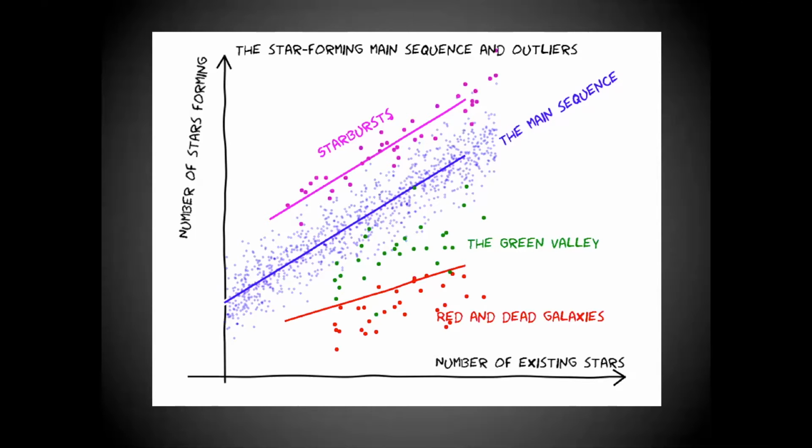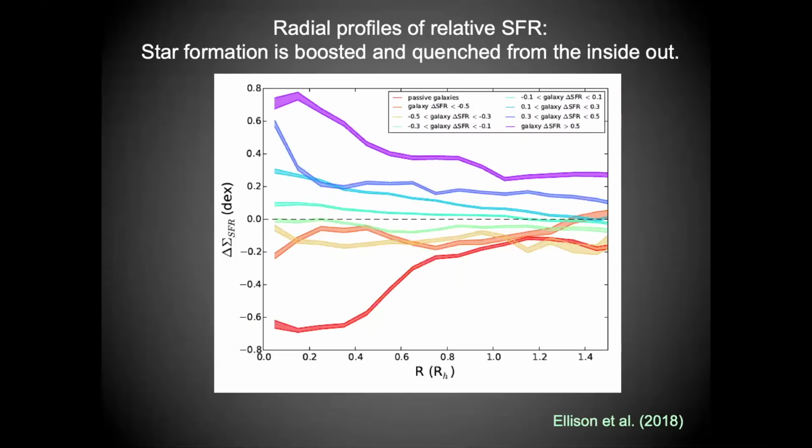But of course, there is a lot more complexity within galaxies than is captured by this schematic. And we know that we can't just assign a single star formation rate to a given galaxy. This has really been demonstrated beautifully in these large IFU galaxy surveys that we've been hearing about earlier this week. This is a figure from one of my 2018 papers in which we used the MaNGA survey data to look at radial profiles of star formation.